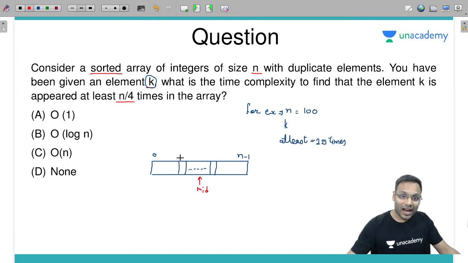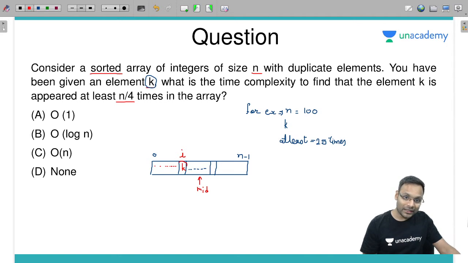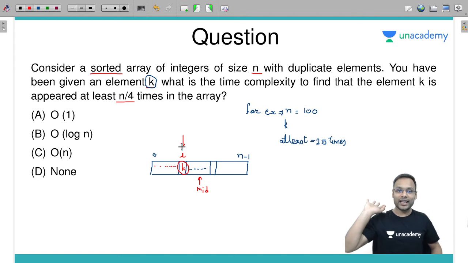Just because I want to check on which index element k appears first in my array. Suppose some element is here, then the next element is here, and some duplicate keys are there. The very first time, this element k has appeared on index number I. This I want to get.